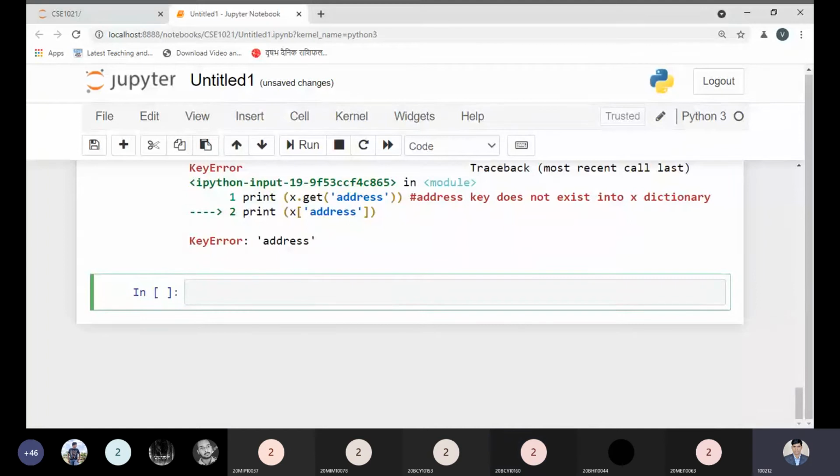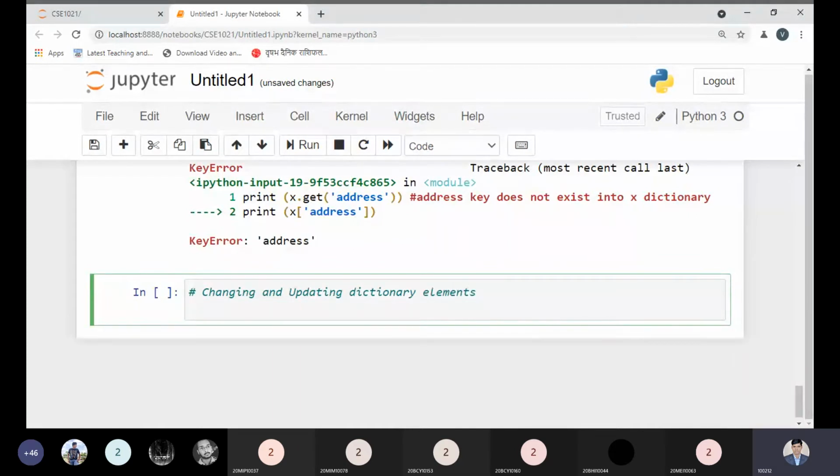Now, next we have the point that is changing and updating dictionary elements. Any student who has a little bit of an idea about updating or changing something, you can also tell me your idea of how to change, how to update.